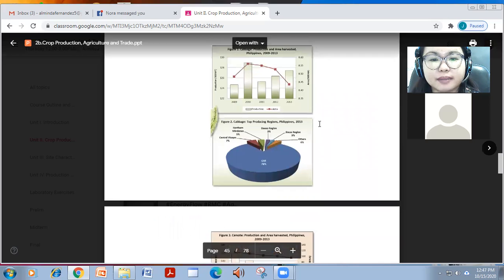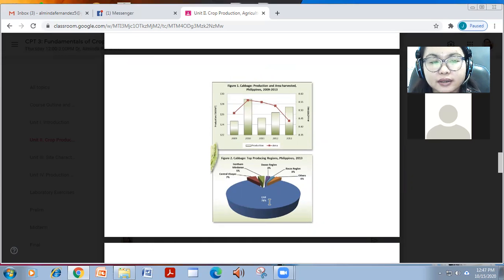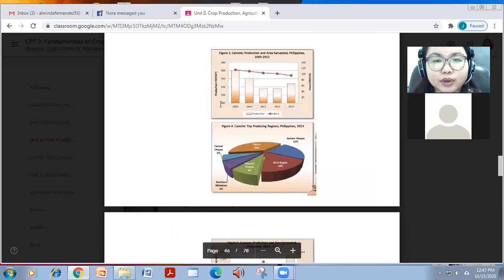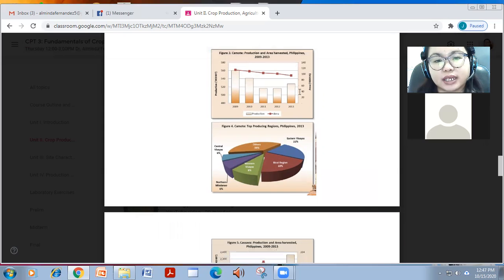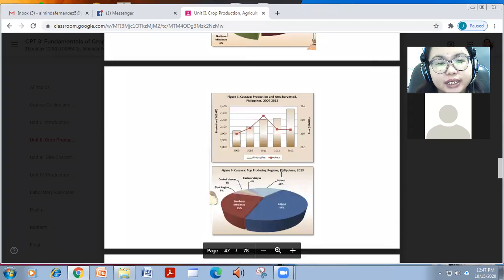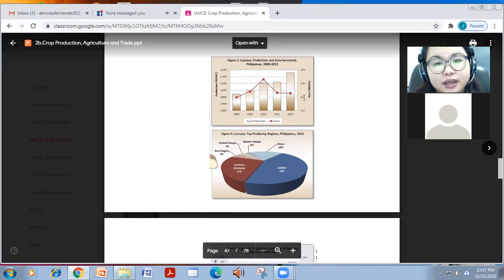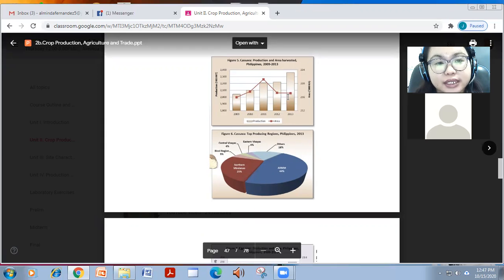And for cabbage naman, nag-decrease siya by 2013 in terms of area and production. But the CAR or yung sa Baguio as the top producer. For kamote, nag-decrease siya no kumpara sa 2009. But the top producer ay ang Bicol region. For cassava, top producer ay ARMM followed by Northern Mindanao. But in terms of area, nag-decrease siya, but production is high.